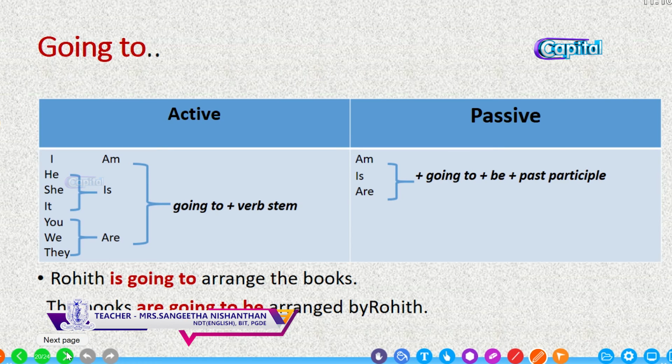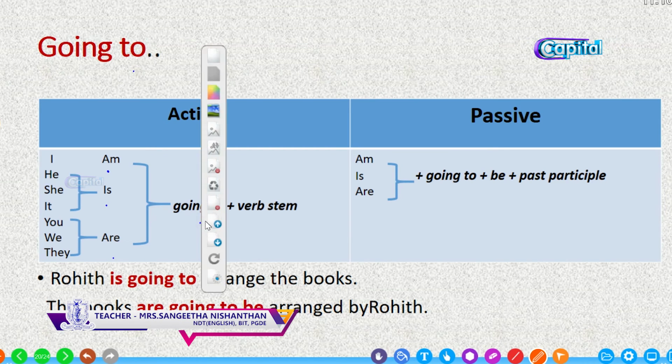Going to also states the near future that we have intended to do in the near future. We are ready, we are going to do it in a few seconds. If so, we can use going to. It also states the future actions. So, when we use going to, we use be verb plus going to plus verb stem.